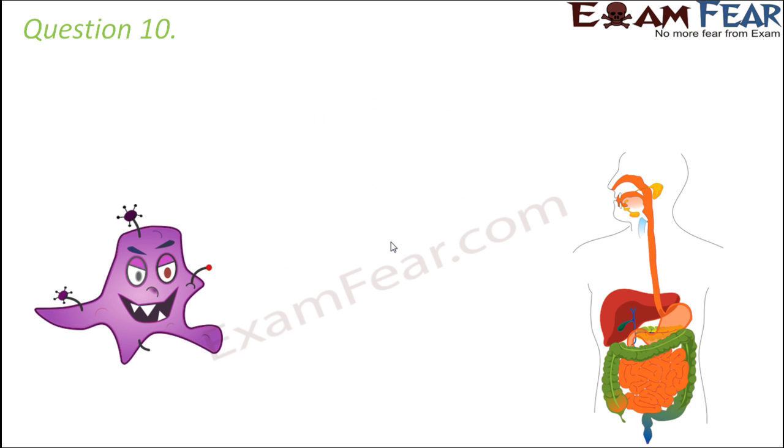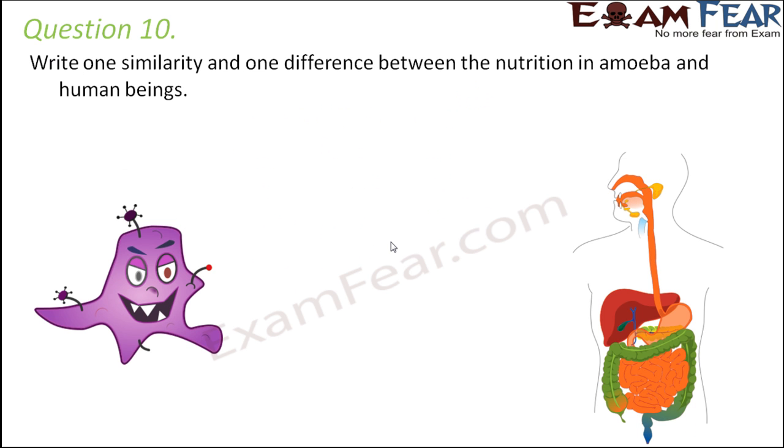Question number 10. Write one similarity and one difference between the nutrition in amoeba and human beings. If we talk about the similarity first, in both amoeba as well as human beings, the very basic process of digestion remains the same.